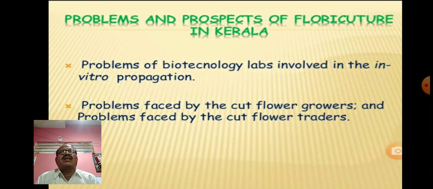And I think you may have already seen the tissue culture laboratory at Marathwada Agriculture University, where there is production of in vitro banana and sugarcane seedlings, when we visited.